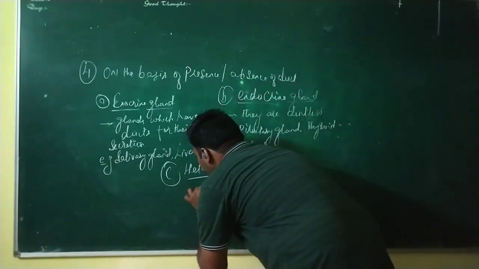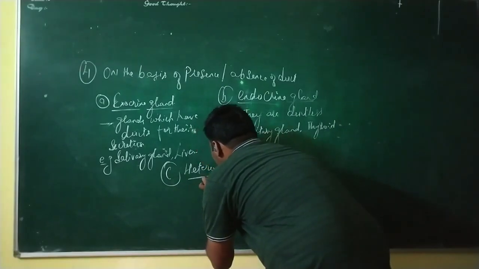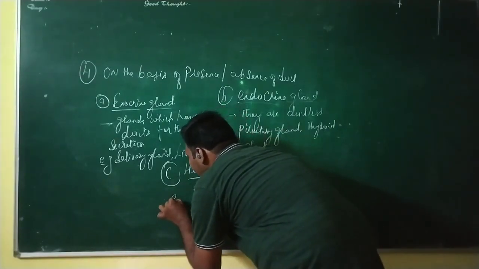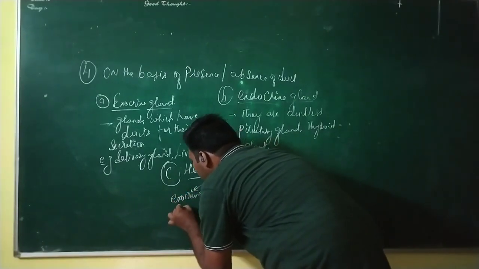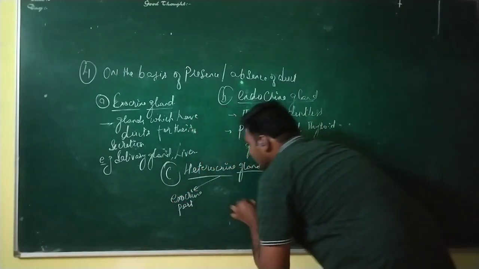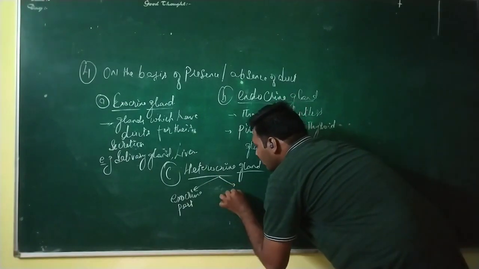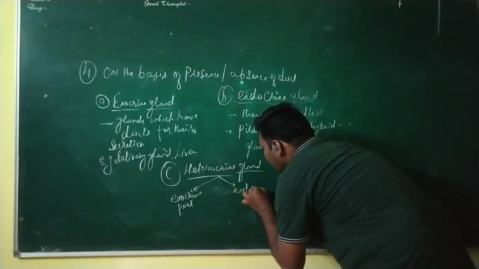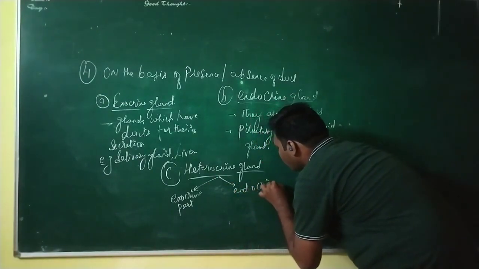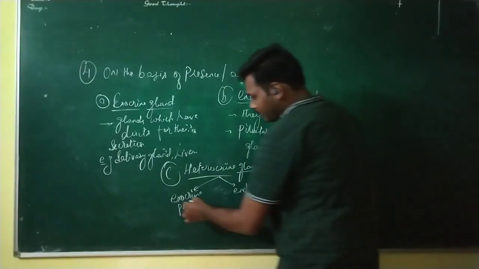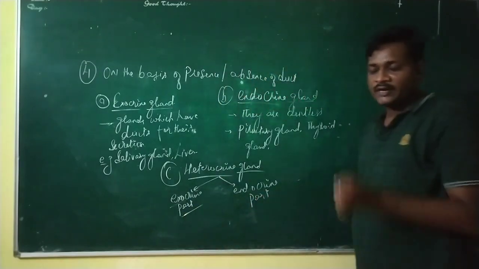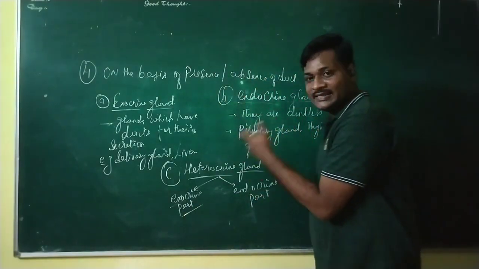So you can write it consists of both an exocrine part and an endocrine part.